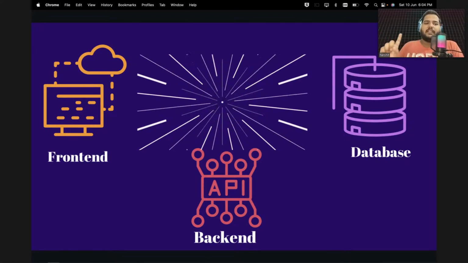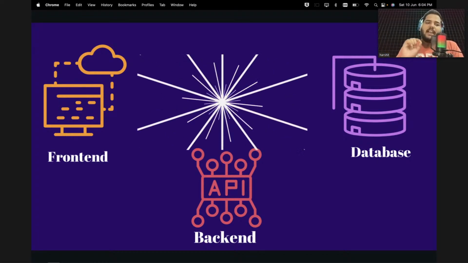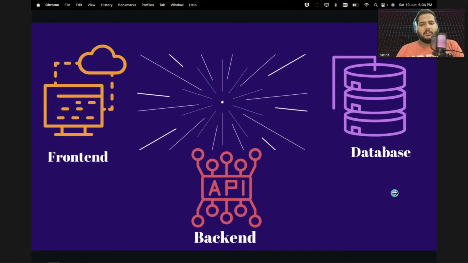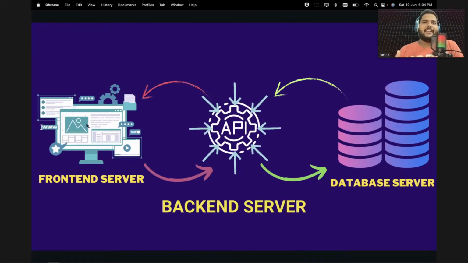And you can see all engineers are working either on front end, on back end, or on the database. Okay, so these are the three important topics. Now let's understand, because this workshop will talk in detail about backend development. If you want to learn front end, I have already covered React.js, I guess last month. So you can watch that React.js part, where I talk in detail about what front end is and how to build projects in front end. But this time we are going to look into the backend part.